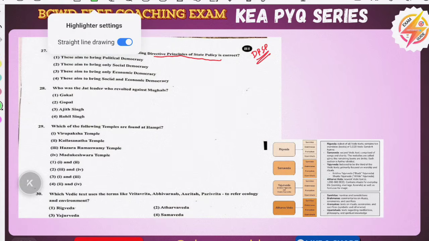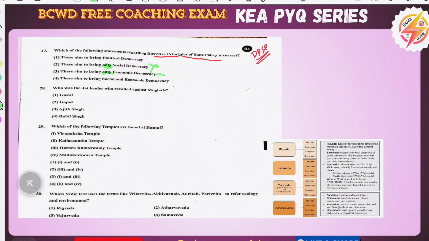See, we said the word "only" makes it an extreme statement, so this will become wrong. And political democracy, no, it is related to social and economic, a broader term, we should think about this. So the right one is to bring a social and economic democracy, and this is the right statement. See, this is a very factual and direct question, and this is a type of tough question.